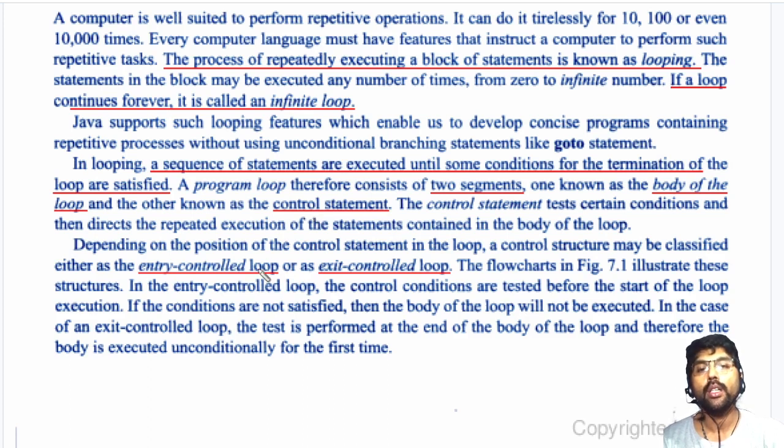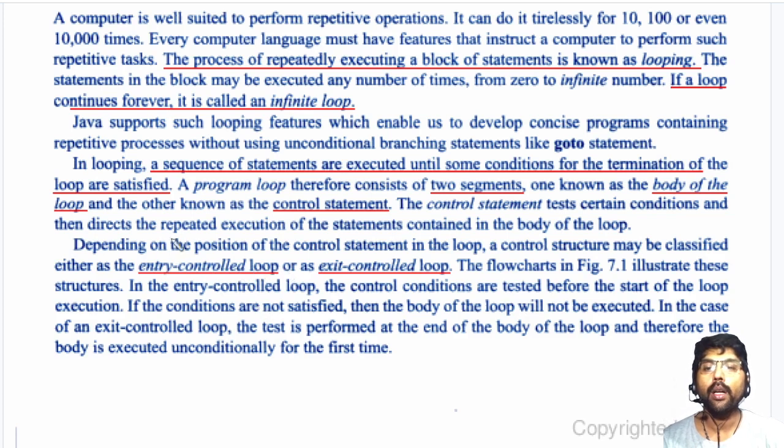If the condition returns true, then the body of the loop is executed. If the control statement returns false, then the loop exits and the body never executes. The condition is checked at the beginning, so it is called the entry control loop.